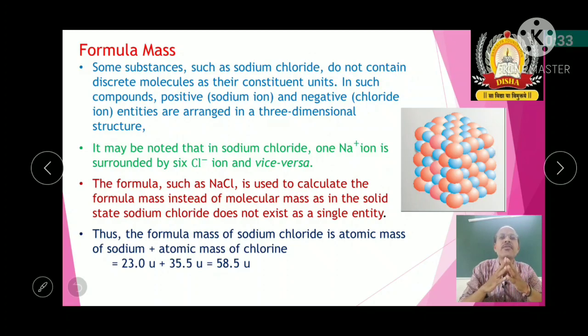So for example, if you can take the example of sodium chloride. So here atomic mass of sodium plus atomic mass of chlorine. We know that sodium atomic mass is 23 and chlorine atomic mass is 35.5, that gives you 58.5 unified mass. So that means formula mass is meant for ionic solids.